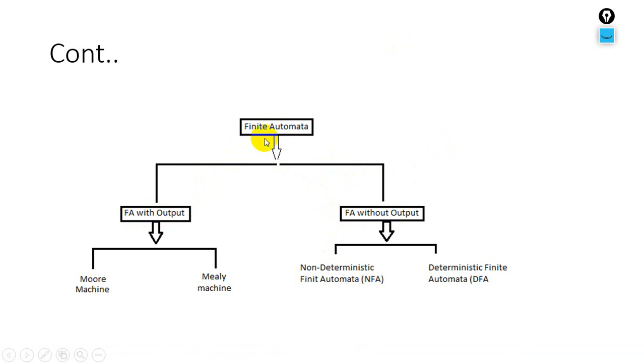In the with-output case, there will be an input string and there will also be output of those strings. It represents both input and output. The other represents just the input, and the output will not be shown inside the diagram.